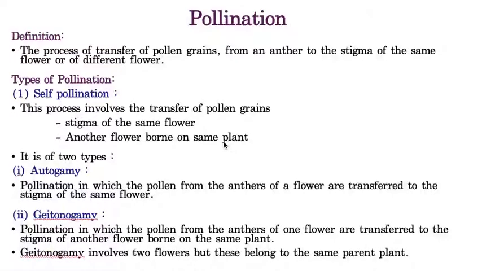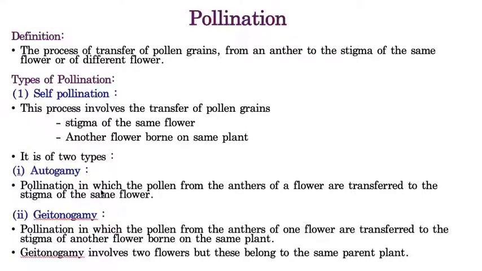That means two flowers, but both the flowers are present on the same plant. So case 1 is the pollen grain which is produced by the anther of one flower fertilizes the stigma of the same flower. So within the same flower is case 1, whereas between two flowers of the same plant is case 2. If it is taking place within the same flower, then that is called autogamy. I clearly wrote it here.